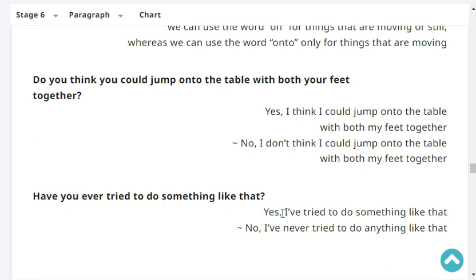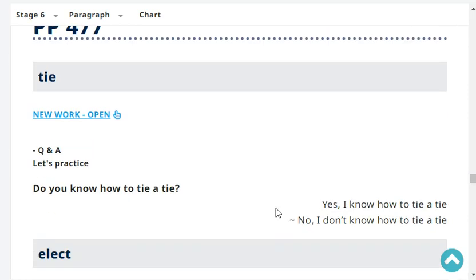Have you ever tried to do something like that? Yes or no? Yes, I've tried to do something like that. Very good. Okay. Do you know how to tie a tie? Yes or no? Yes, I know how to tie a tie.